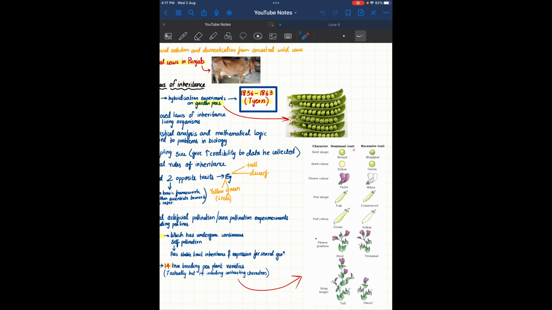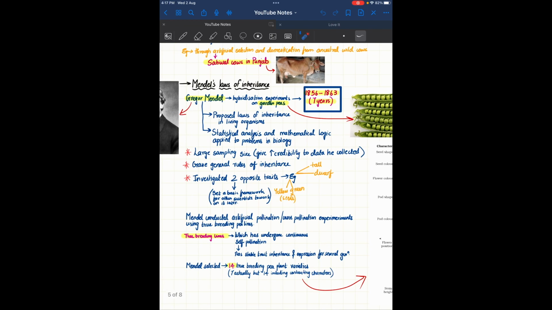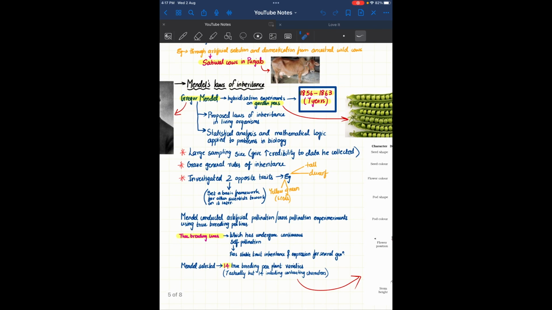That is the dominant trait, and the recessive is yellow. But in seed color, it's yellow for dominant and the recessive is green. Now, these are the opposite two traits he had investigated, right? That set a basic framework for other scientists to work on later. He only showed that we can compare both of the traits and do the experiments. So that gave the other scientists who later worked on this a basic framework.